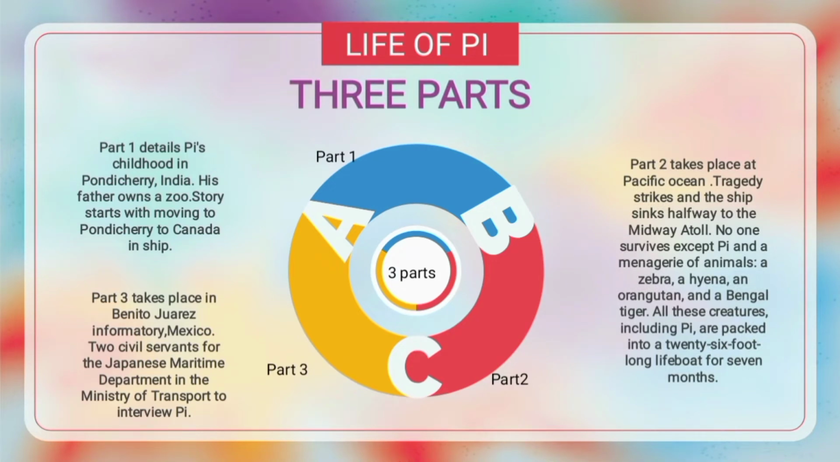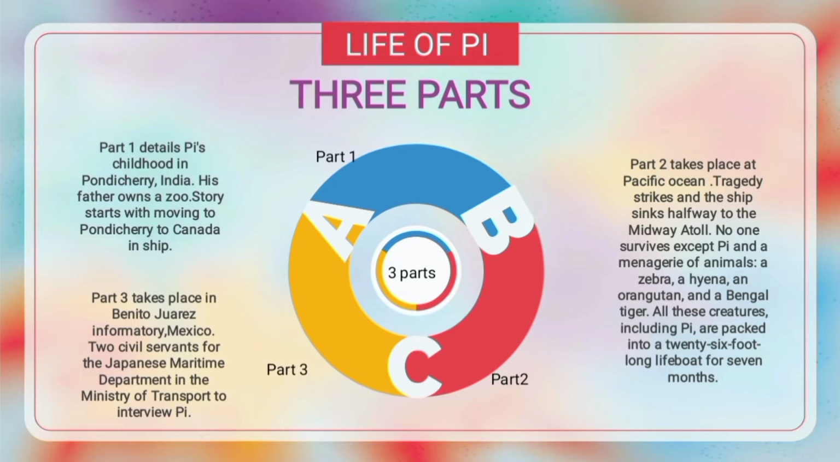Part 1 details Pi's childhood in Pondicherry, India. His father owns a zoo. The story starts with moving from Pondicherry to Canada by ship. Part 2 takes place at the Pacific Ocean. Tragedy strikes and the ship sinks halfway to the Midway Atoll. No one survives, except Pi.